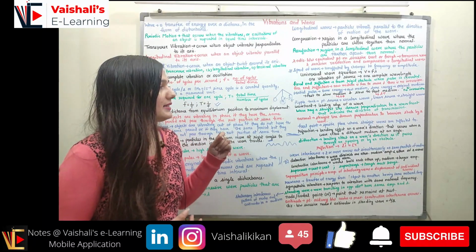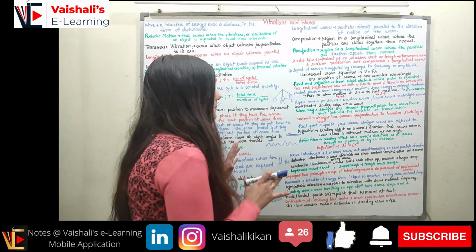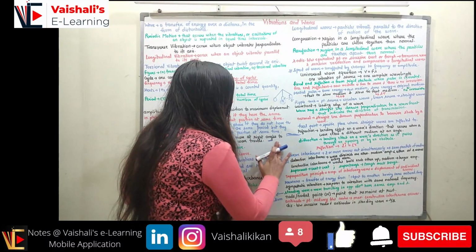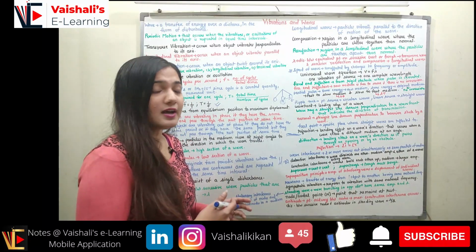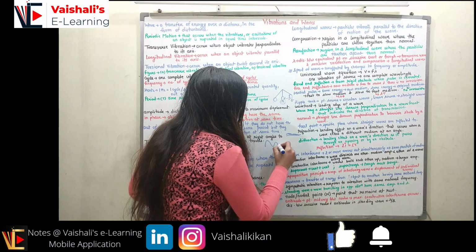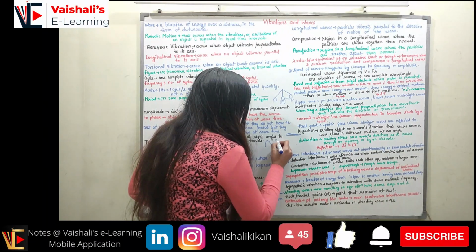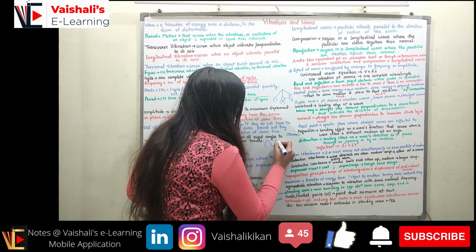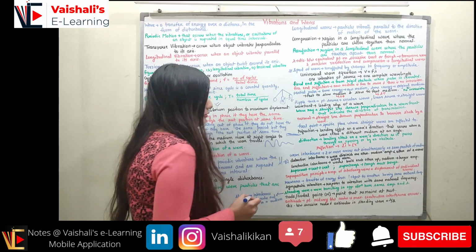Now coming to the partial pulse. What is a partial pulse? Partial pulse is the pulse when some of the energy goes to the new medium and some of the energy stays in the original medium. So if I have two mediums, where the first medium is a fast medium and the second medium is a slow medium, the wave will have higher amplitude in the first, faster medium and lower amplitude in the slower medium.